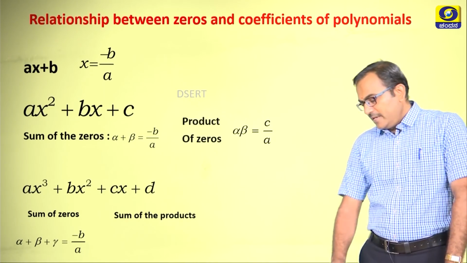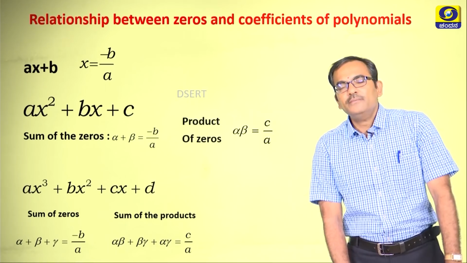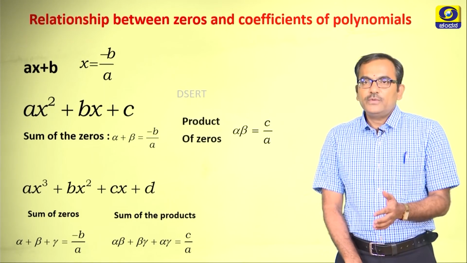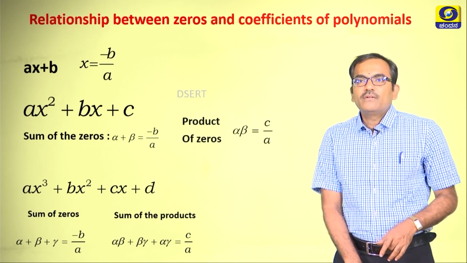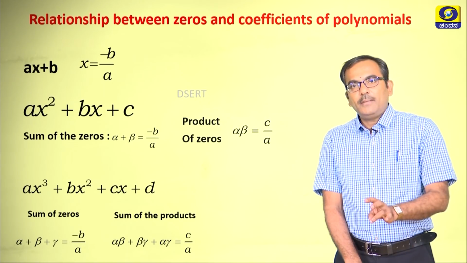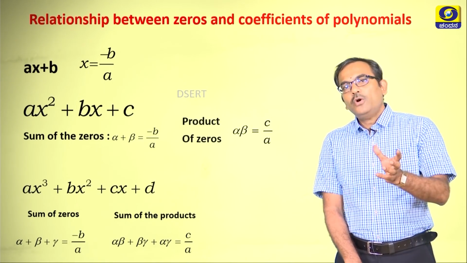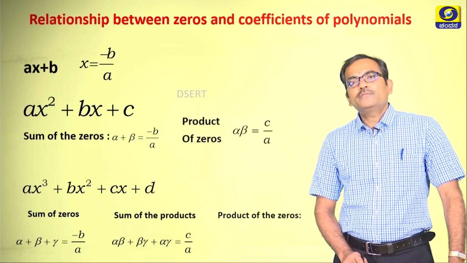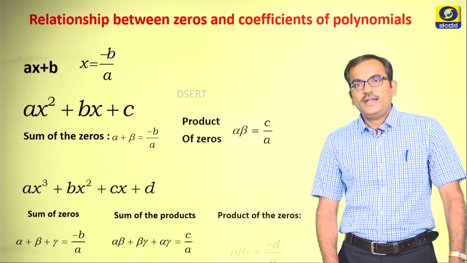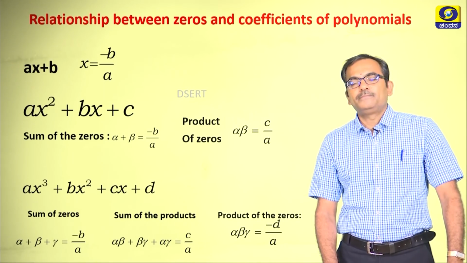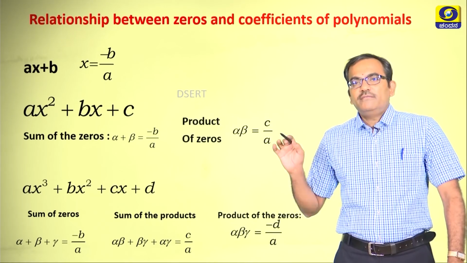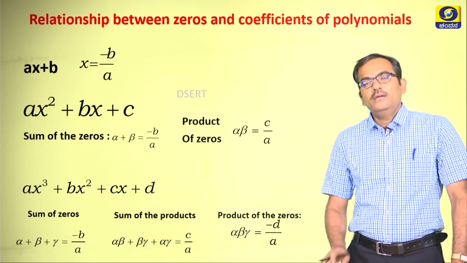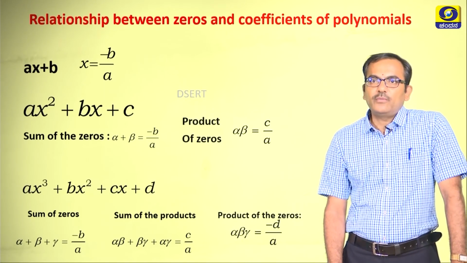and the next is the sum of the products. Here we consider any 2 zeros, we take the product of any 2 zeros and ultimately we add them, right? Alpha beta plus beta gamma plus alpha gamma, when put all together we get it as c by a, and finally the product of the zeros, alpha, beta and gamma, we get it as minus d by a. These are the very important formulae which you need to remember, okay? And there are many problems based on this formula also.